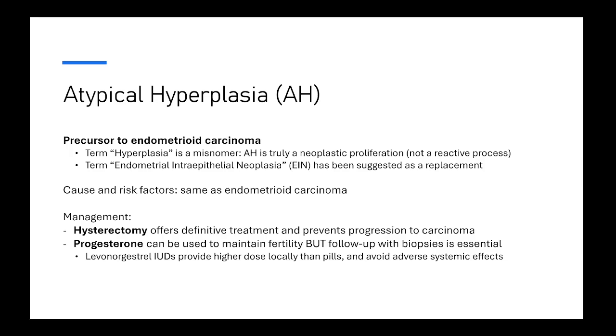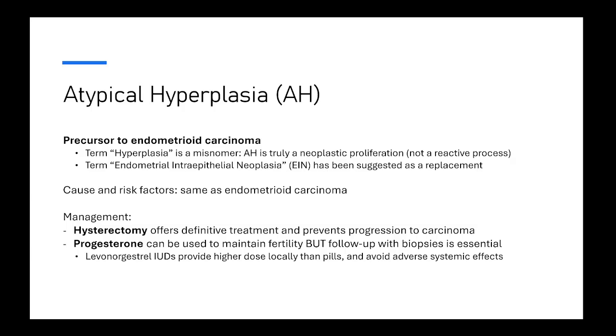Okay, so let's talk about atypical hyperplasia. So that is the precursor of endometrioid carcinoma. Now, very important to understand: here, the term hyperplasia is a misnomer, right? In the neoplasia course, we discussed the concept of hyperplasia being a benign reactive process that can revert. Okay, this here, atypical hyperplasia, shouldn't have been named hyperplasia because it's truly a neoplastic proliferation. But this is the historical name and we keep using it.